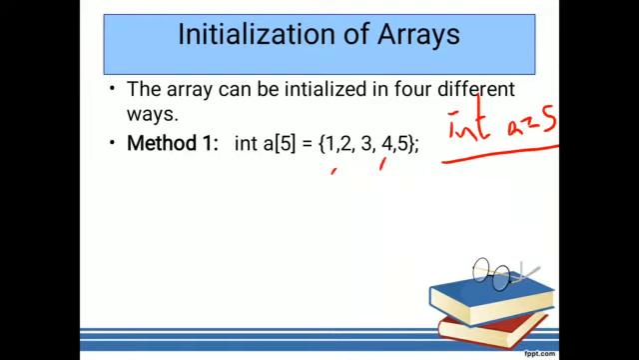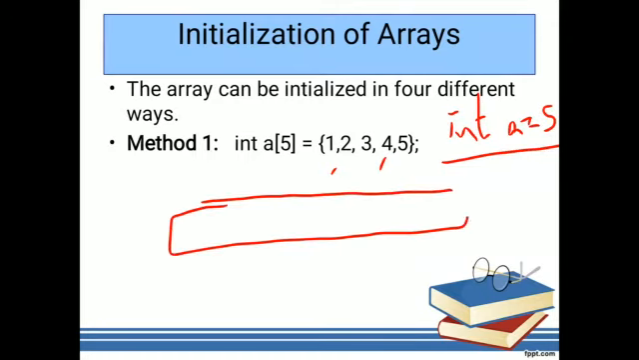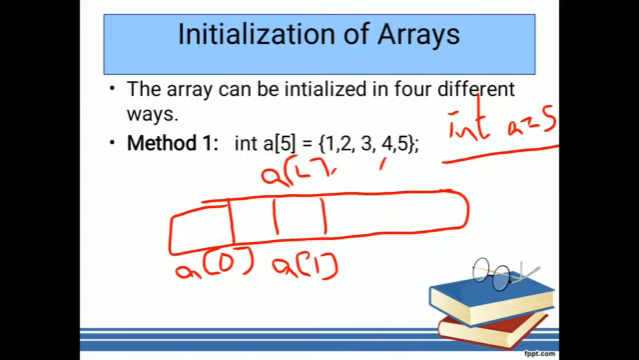So we will initialize the values in a set format. Now how are these values stored? Whenever you have int a of 5, immediately in memory it will allocate 5 memory locations, and it is integer type of data, so 4 bytes for each element. So here a of 0, next a of 1, next a of 2, next a of 3, and the last one is a of 4.